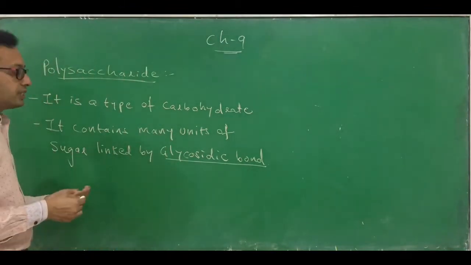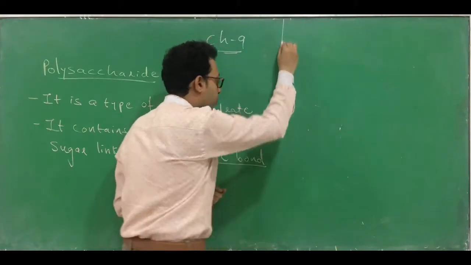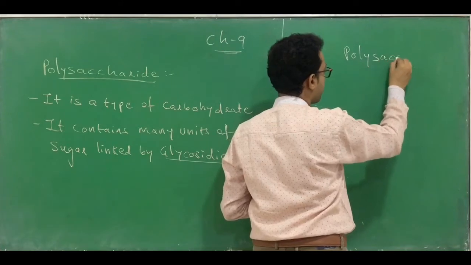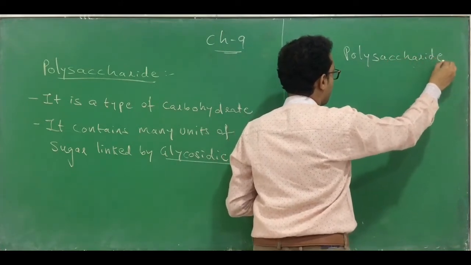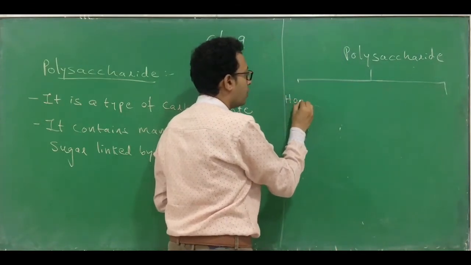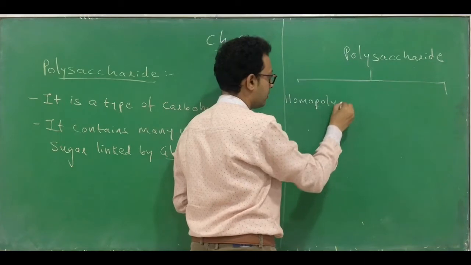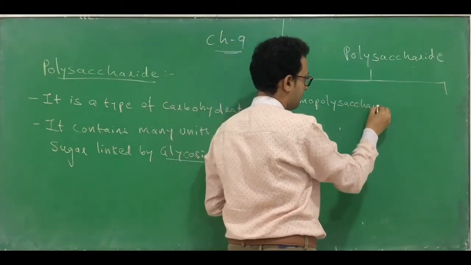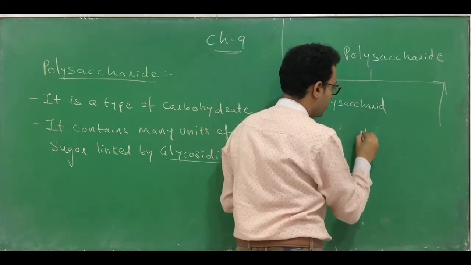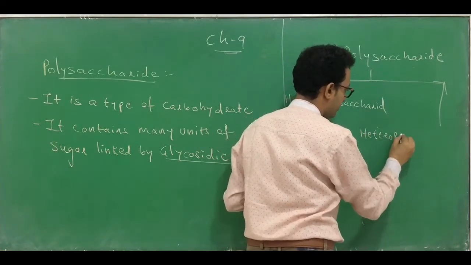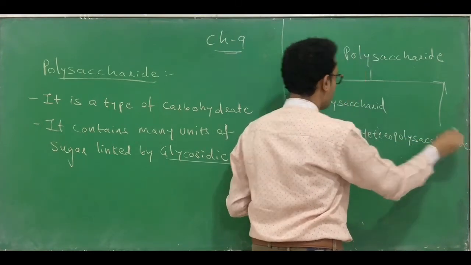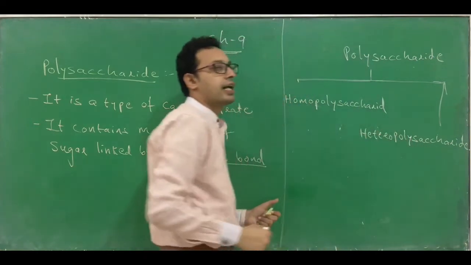If you see this polysaccharide, the polysaccharides can be classified into two types. First is called homopolysaccharide and the second one I am writing over here is called heteropolysaccharide.